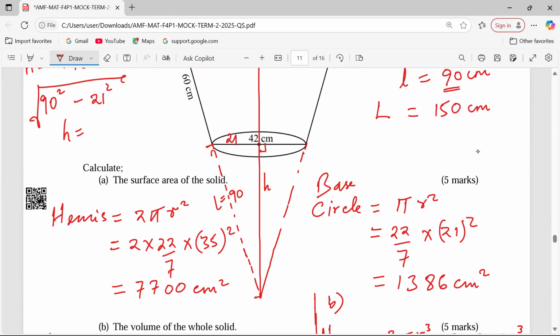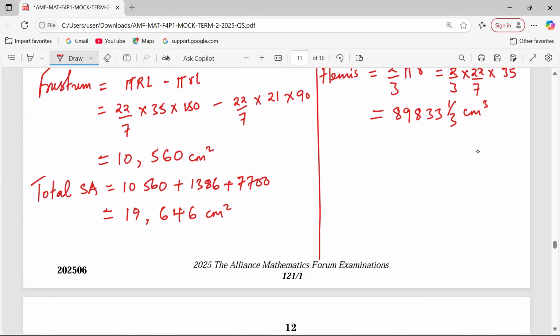So 90 squared minus 21 squared, then I carry out the square root, I'm getting 87.52 centimeters. So at this point now, I'll be talking about volume of the frustum.